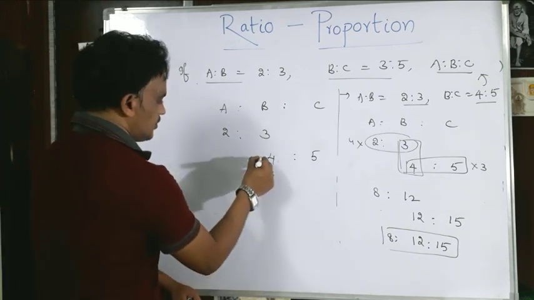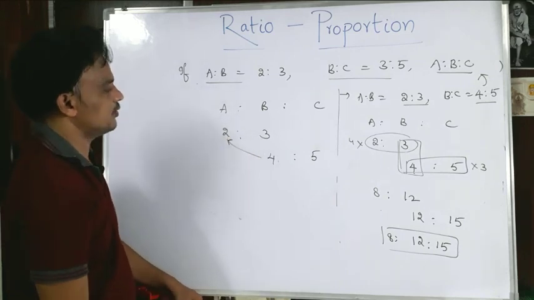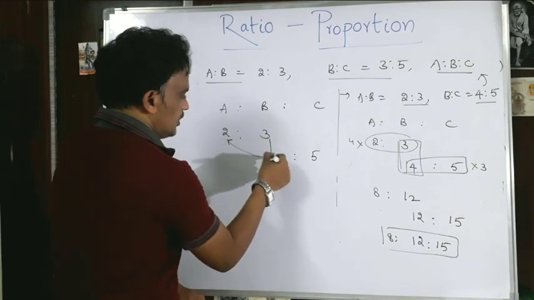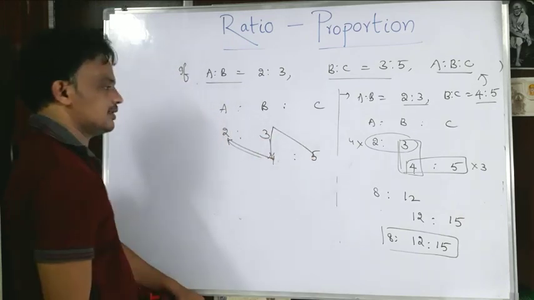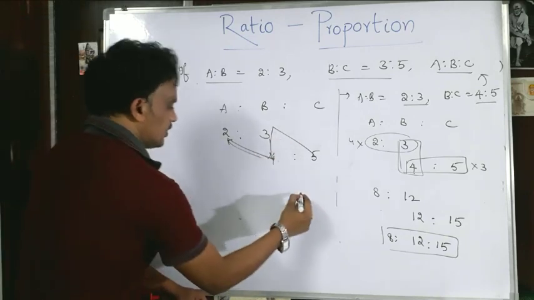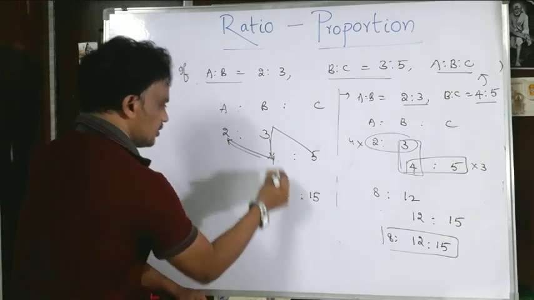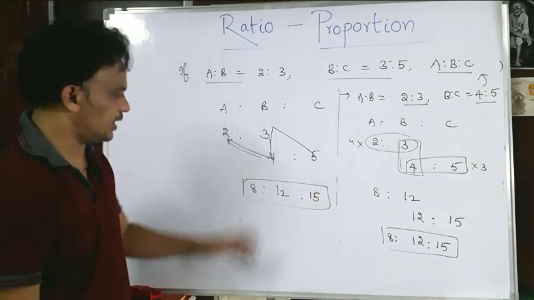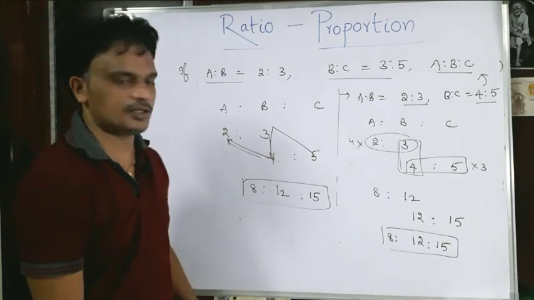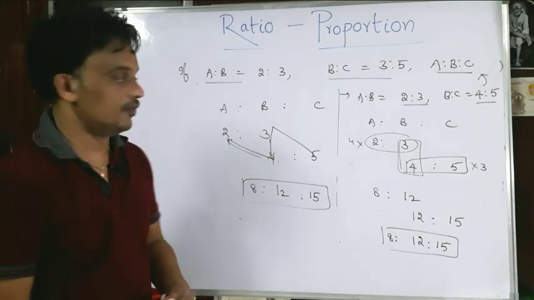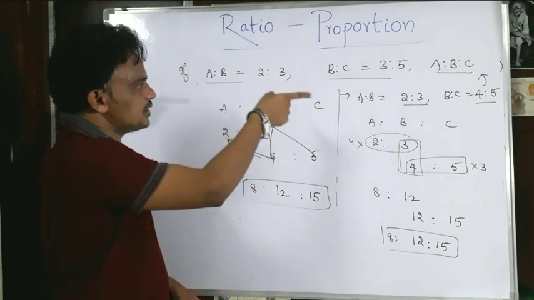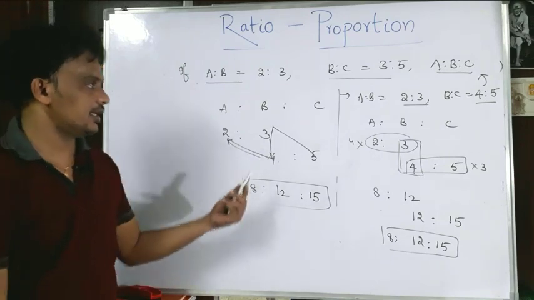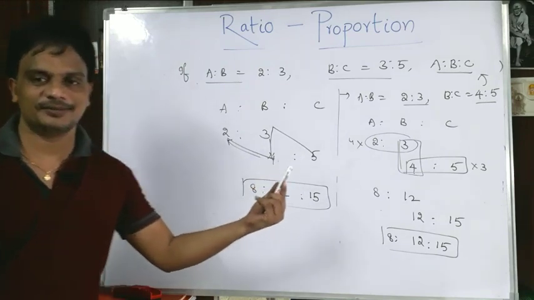It is 4 2's, then 3 4's and 5 3's. 5 3's are 15, the last term is 15, 3 4's are 12, the middle term, and 4 2's are 8. One of the easiest shortcuts, like a reverse multiplication, then we will get it easily. So, one of the very important models, when A is to B and B is to C are given, is how to get the ratio A is to B is to C. Yes, come on, let us take some problems and you can practice in this model.